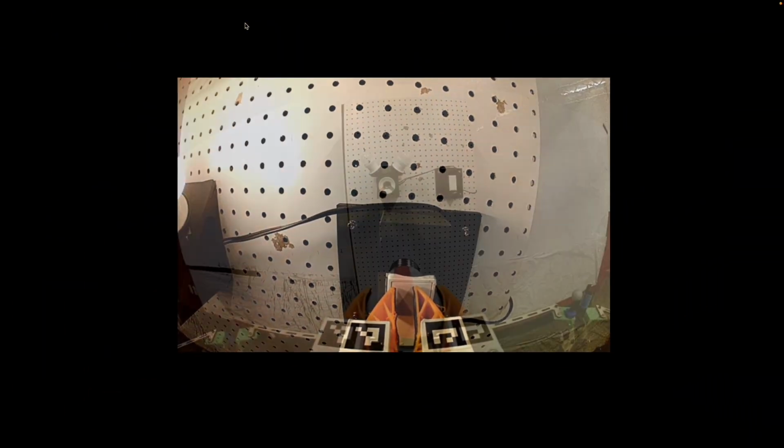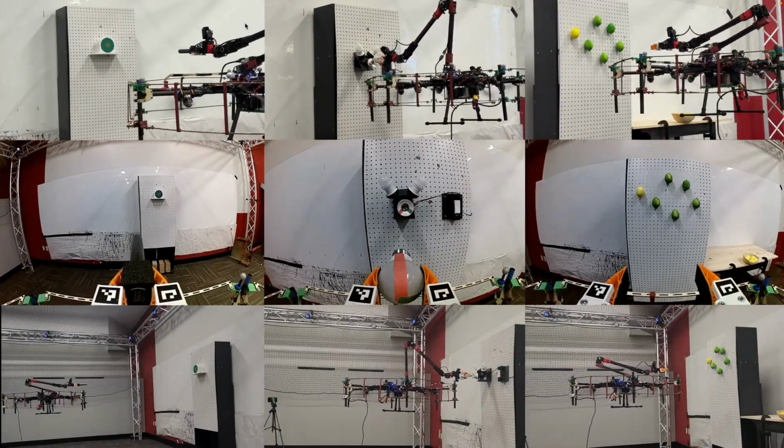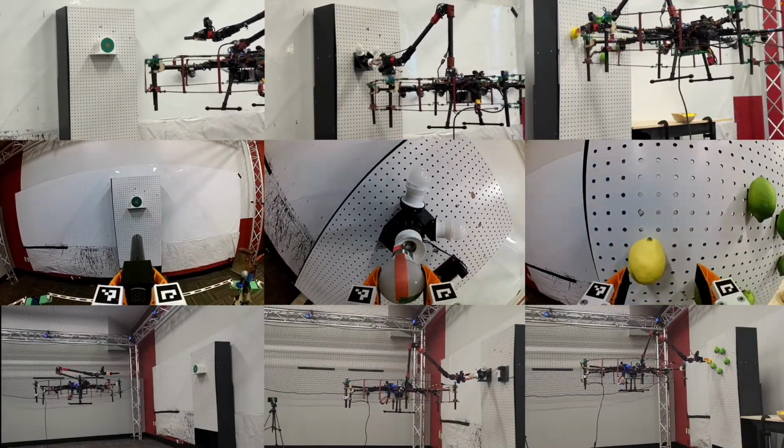This is UMI-on-Air. This work moves us closer to making all robots more UMI-able, extending manipulation skills to embodiments and